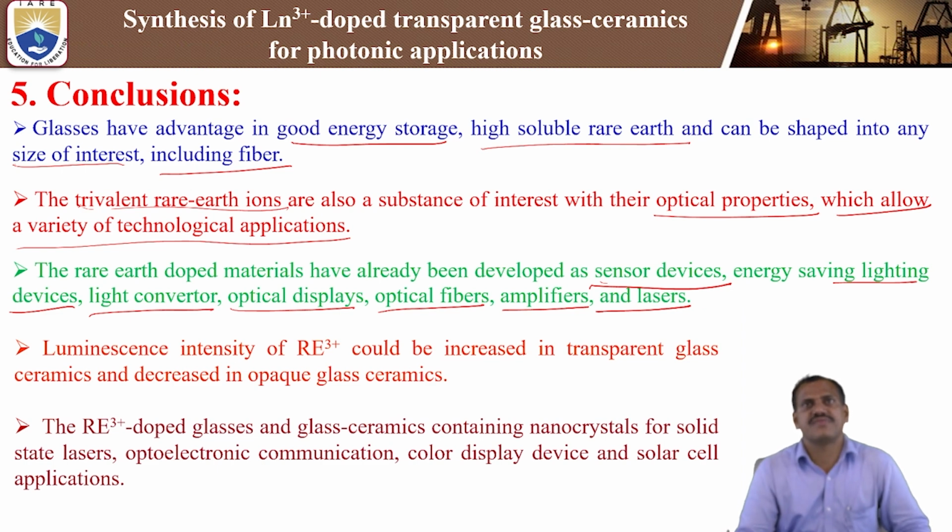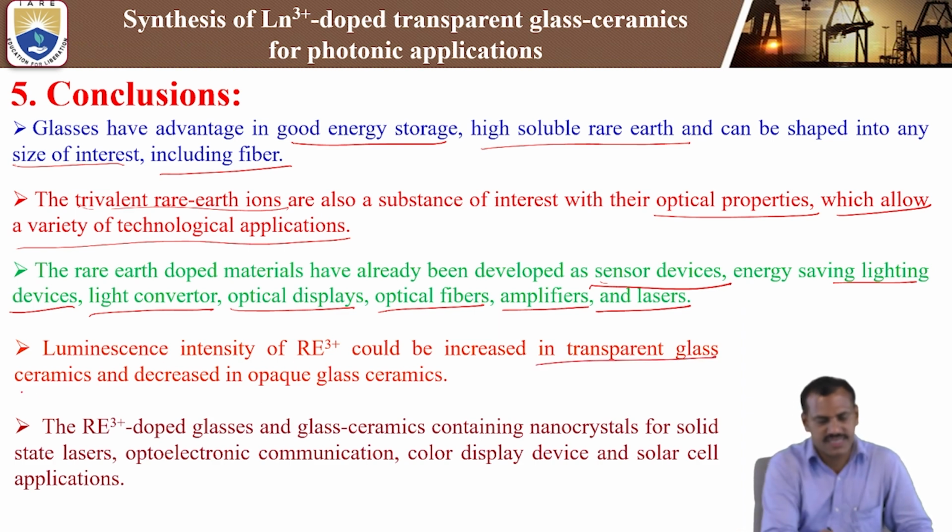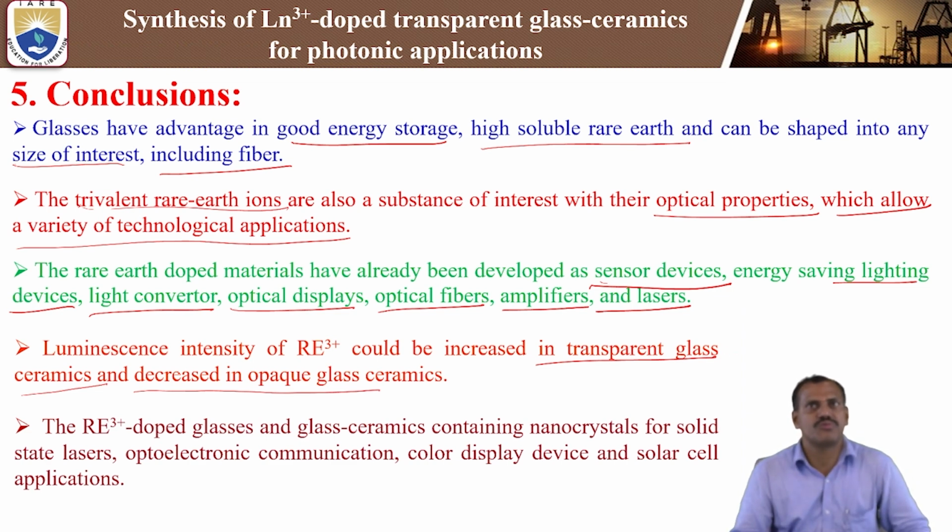These are the different applications where rare earth doped glass ceramics are used. Luminescence intensity of rare earth ions can be increased in transparent glass ceramics and decreased in opaque glass ceramics. This is one of the unique properties of rare earth doped glass ceramics: the enhancement of luminescence properties.